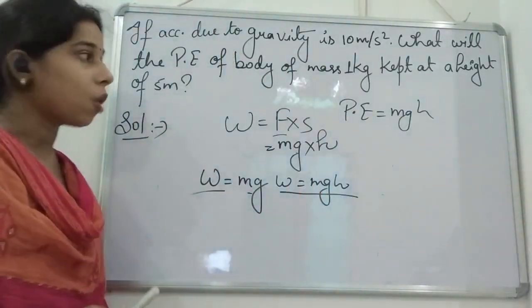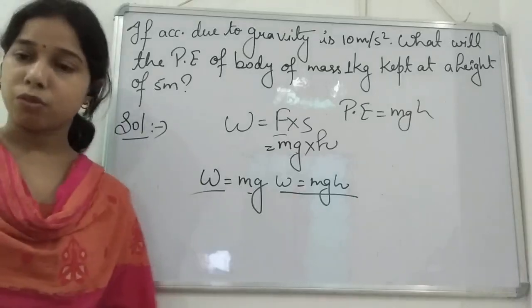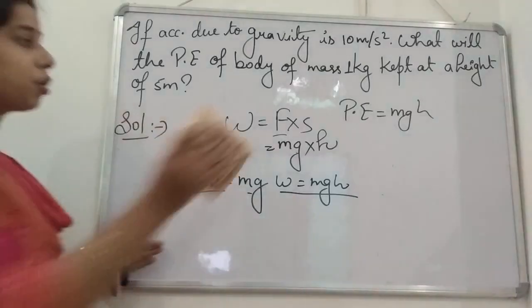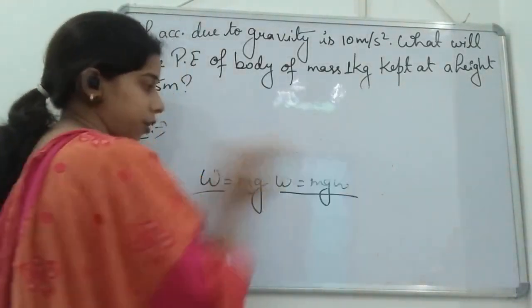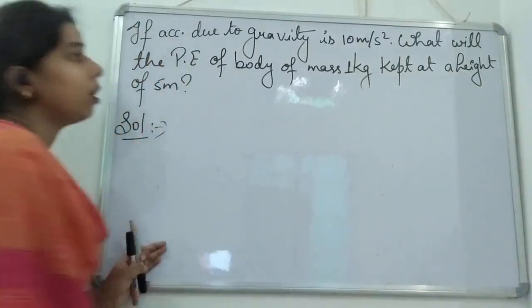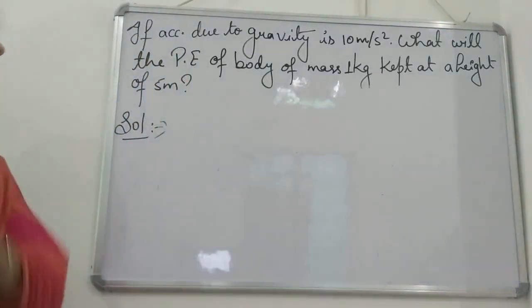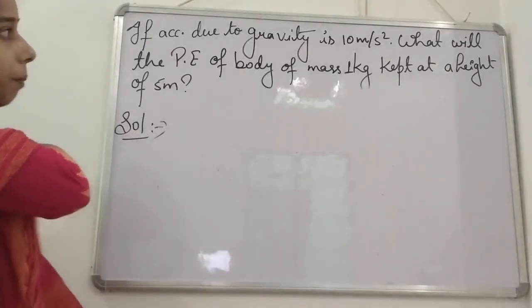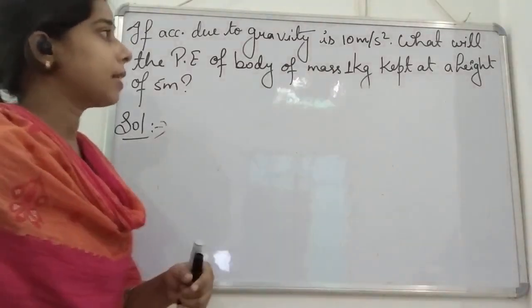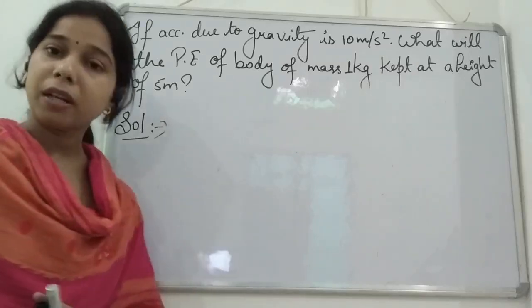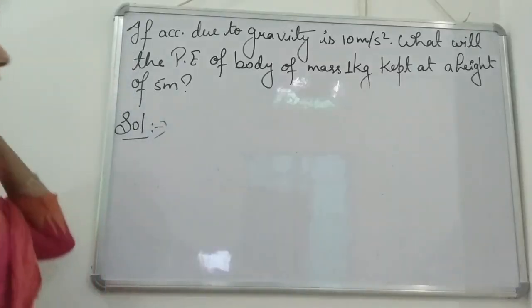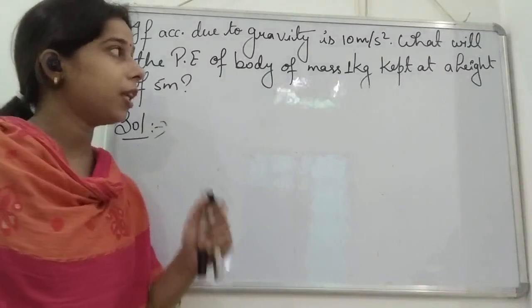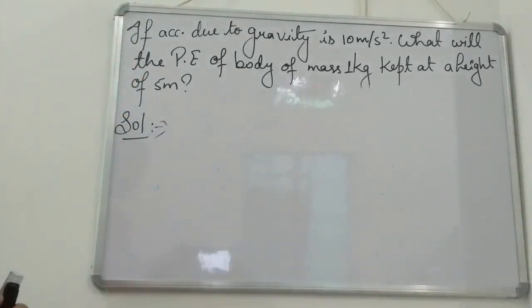Okay, students. On that basis, now we will try to solve some numericals related to potential energy. The question is: if acceleration due to gravity is 10 meter per second square, what will be the potential energy of a body of mass 1 kg kept at a height of 5 meter?